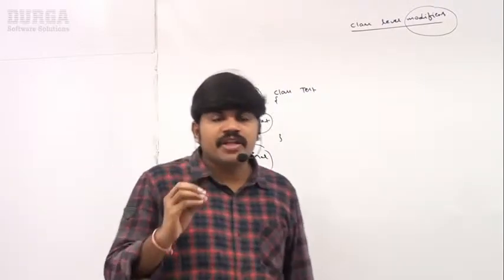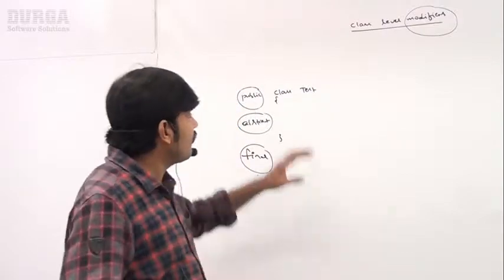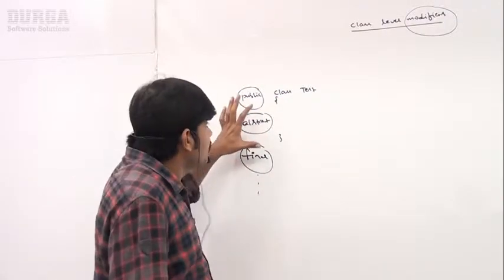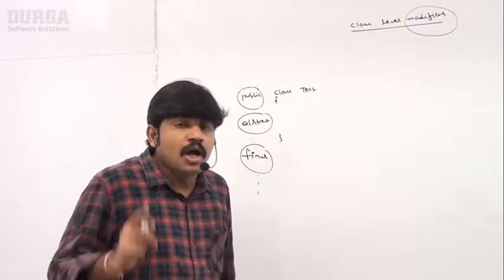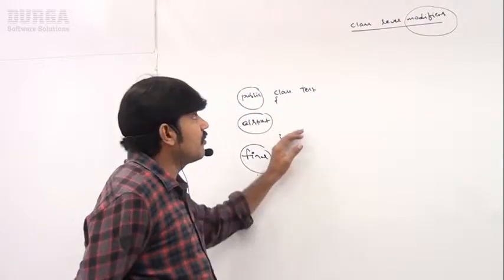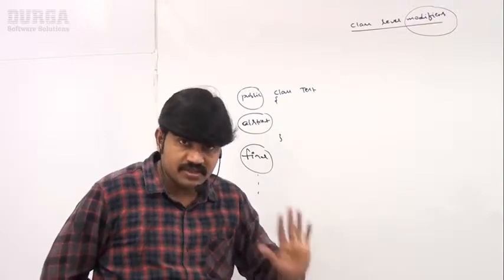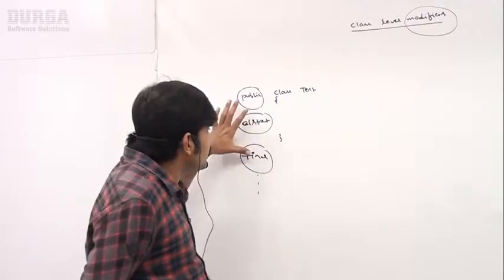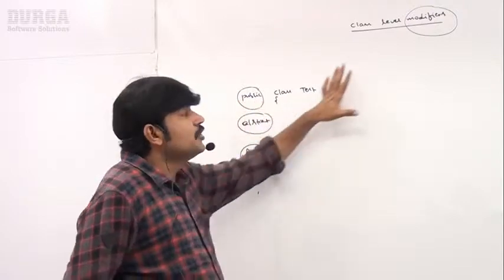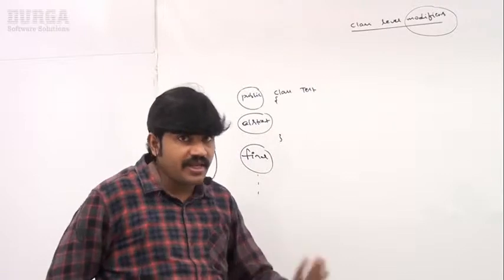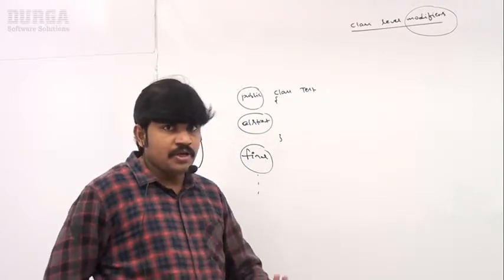So whenever we are creating a class, we have to specify information about our class to the JVM. How do you specify this information about our class to the JVM? By using the corresponding modifiers. Clear for all, right? So based on these modifiers, the JVM is going to use them while accessing this class. Okay, that's all.